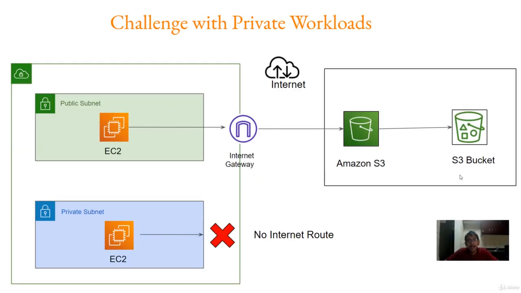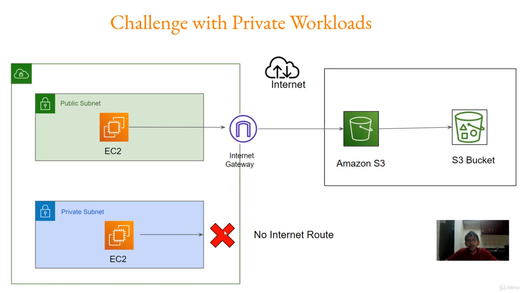Now this is all good. However, there are certain challenges introduced specifically whenever the workloads are private. Let's assume that you have a private subnet where you have created an EC2 instance. This EC2 instance wants to communicate with the S3 bucket. Since there is no direct route available via the internet gateway, the EC2 instance will not be able to communicate with S3.